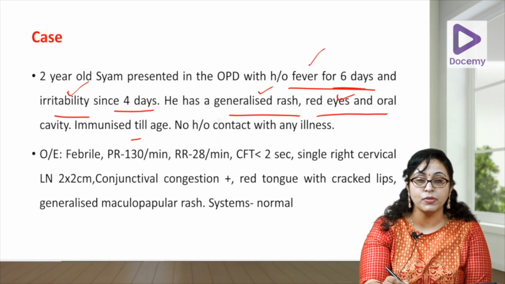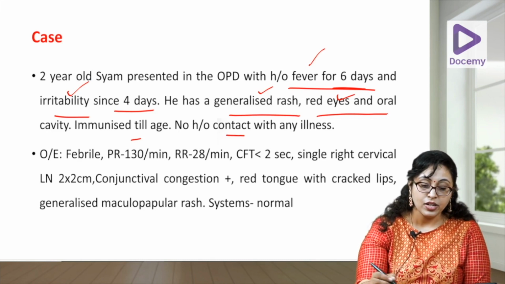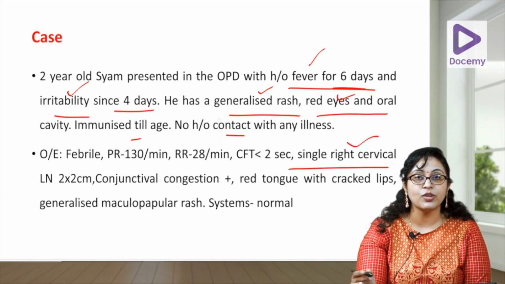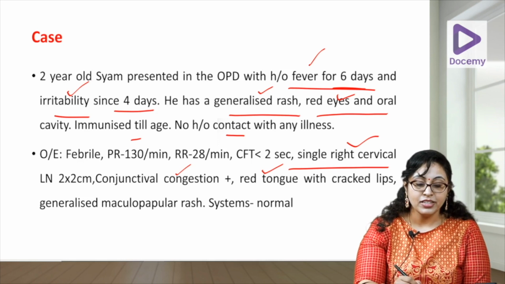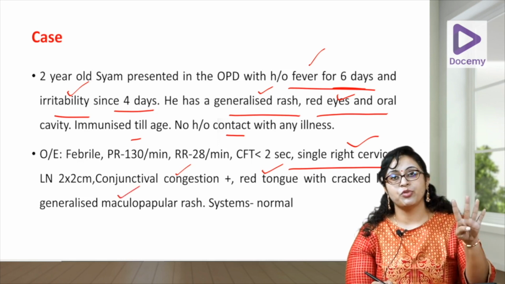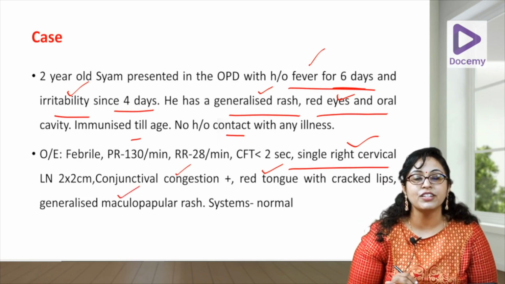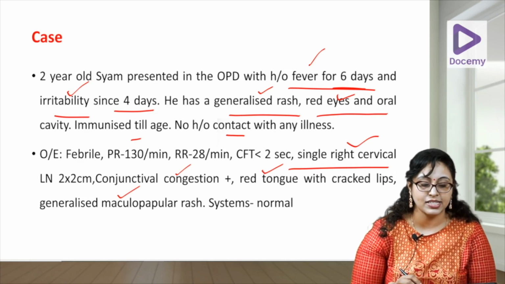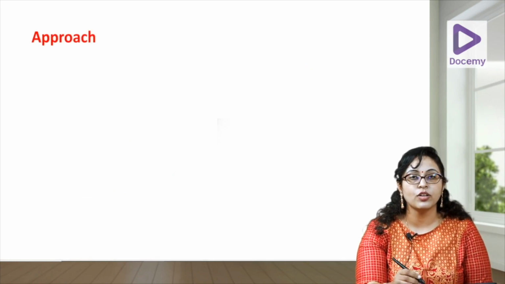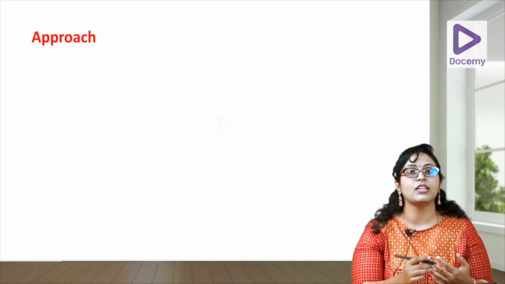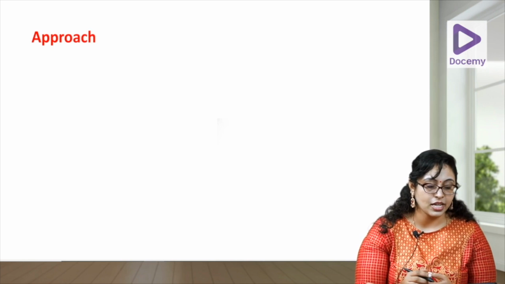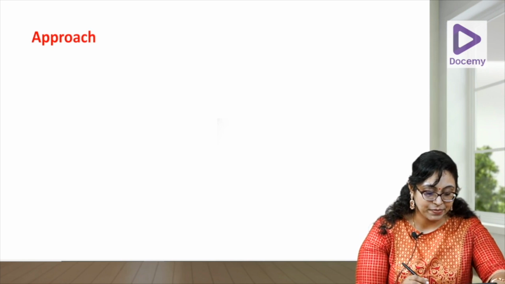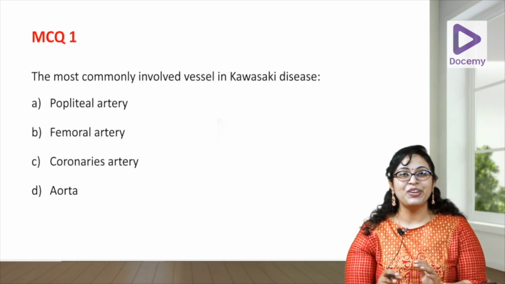He is immunized, so not measles, no other illness. On examination, single cervical node, criteria 1, conjunctival congestion, criteria 2, oral cavity changes, criteria 3, generalized maculopapular rash, criteria 4. 4 criteria along with fever. So, this is a case of Kawasaki disease. Now we will go and rule out the differential diagnoses. We will see if there is any carditis, system examination. You look for the rash, you will describe the rash in detail. So, with that, we have come to the end of today's class.